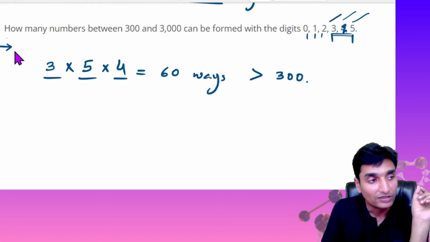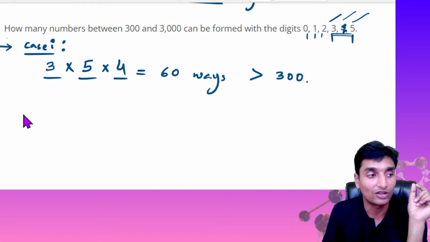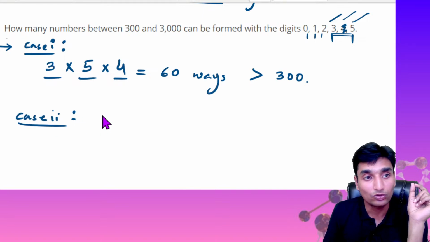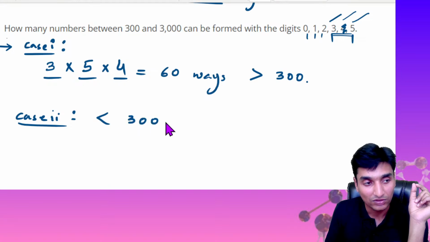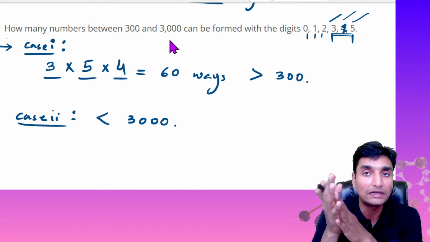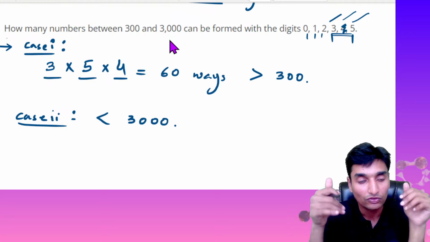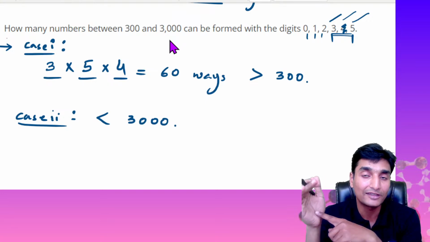Now this is case 1. Okay, the numbers are to be greater than 300. Now it is case 2. What is case 2, guys? The numbers are to be lesser than 3000. Because the values between 300 and 3000 are to be counted, we have to consider the numbers less than 3000.